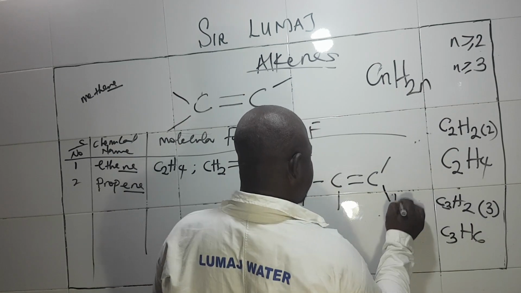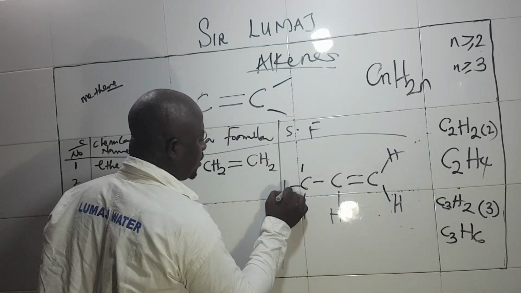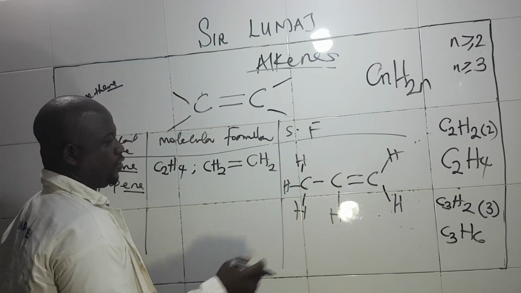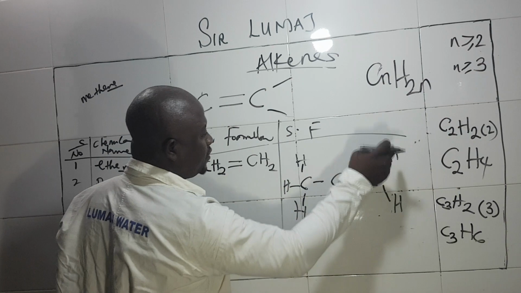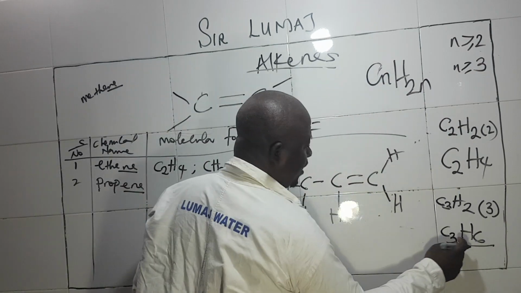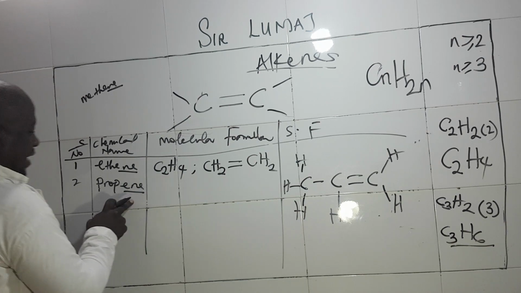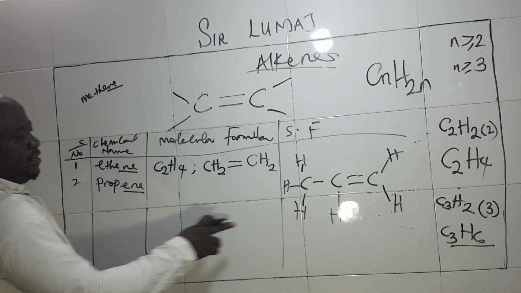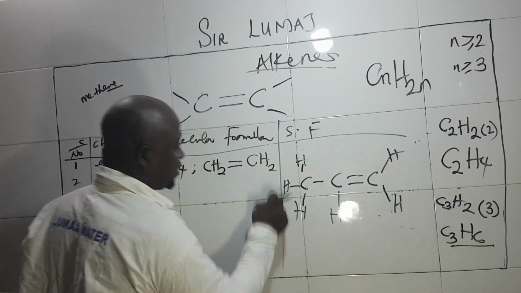So let's just add hydrogen, hydrogen, hydrogen, hydrogen, hydrogen, hydrogen. If you count, this is 1, 2, 3, 4, 5, 6. What do you have here? C3H6. So the structural formula of propene, which is 3, is what? C double bond C, with this hydrogen.